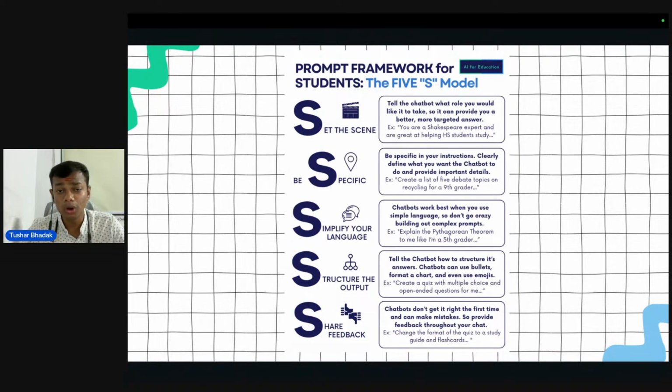Clearly define what you want the chatbot to do and provide important details. For example: Create a list of 5 debate topics on recycling for a ninth grade.